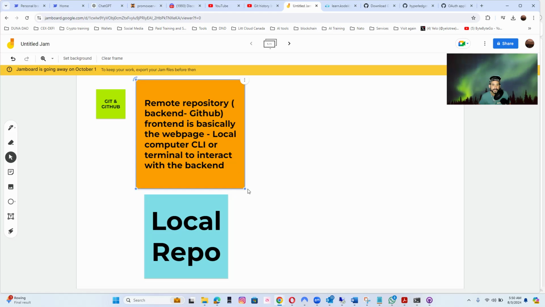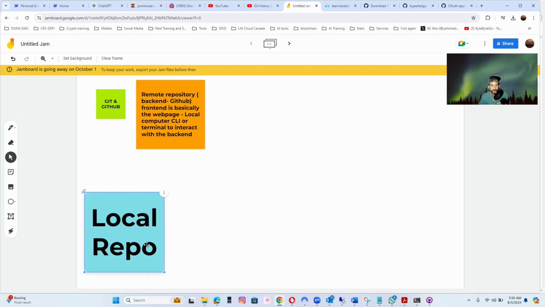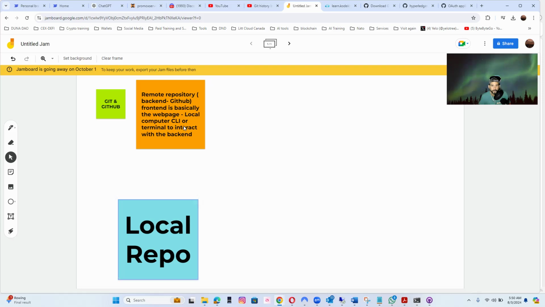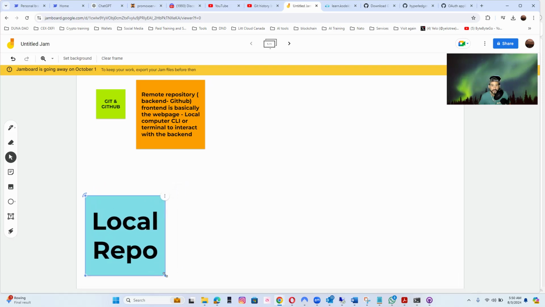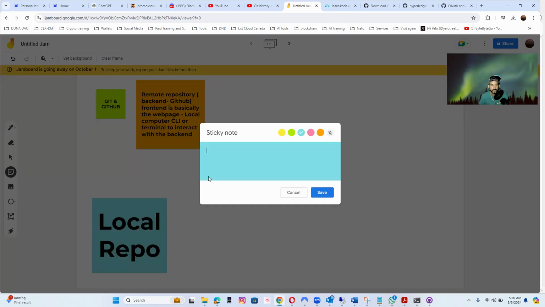Through the CLI, most likely, or whatever way you like. The truth is that with this local repo, once you are coding in here, there is a process that goes from the local to the remote repo. There is a process that happens, and you're gonna learn all these commands and everything else. So what happens once you have your local repository? You have a code, right? So there are basically three stages. Three steps before you commit a code to the remote repo.